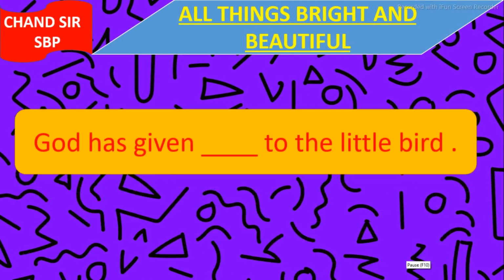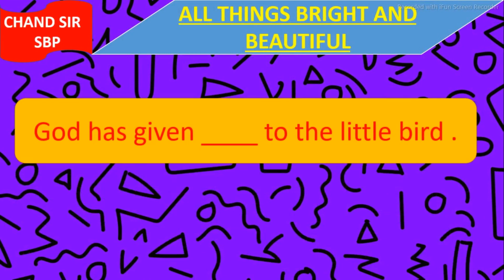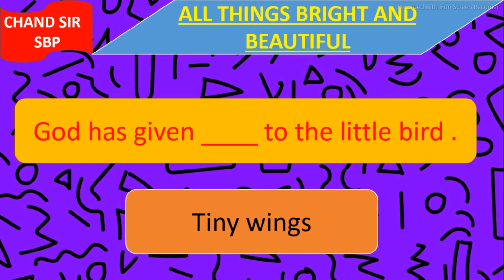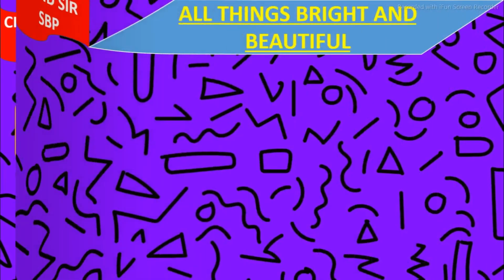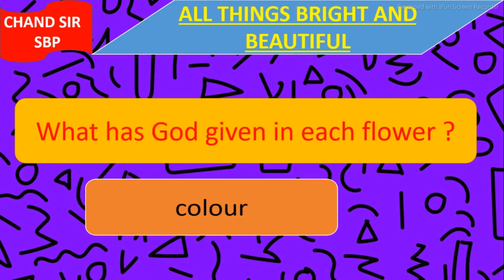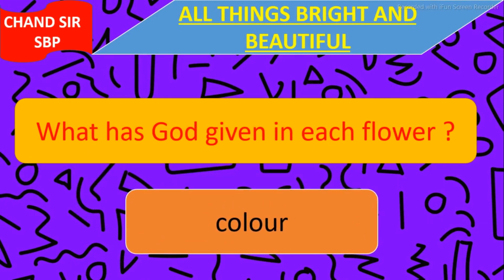Next question is, God has given ___ to the little bird. And answer is tiny wings. God has given tiny wings to the little bird. Next question is, what has God given in each flower? And answer is color. God has given color in each flower.